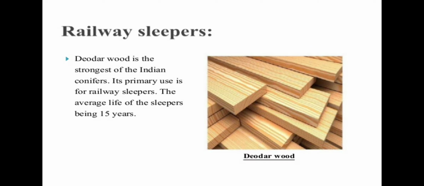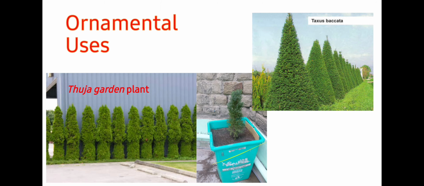Railway sleeper. Deodar wood is the strongest of the Indian conifers. Its primary use is in railway sleepers, the average life of a sleeper being 15 years. Besides this, cedar oil is also obtained from Cedrus deodara.